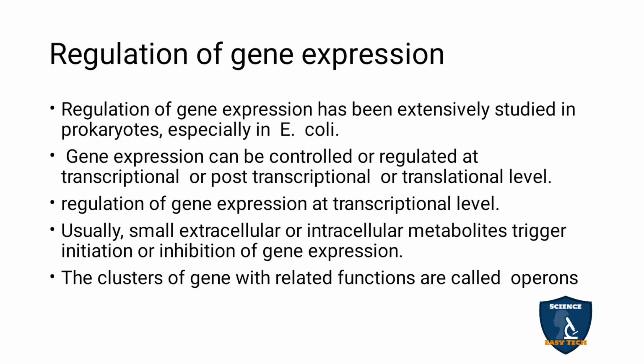They will initiate or suppress the gene expression. If inhibition has to take place, some metabolites will inhibit the gene expression, and if initiation has to take place, some metabolites will provoke the gene expression.